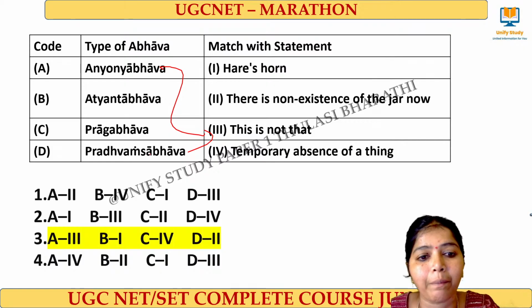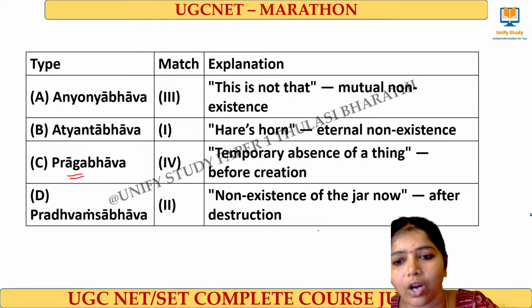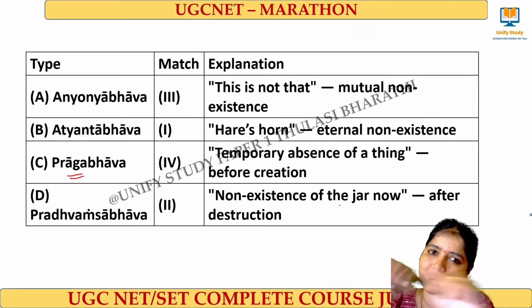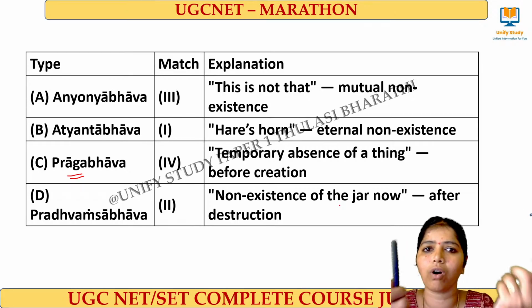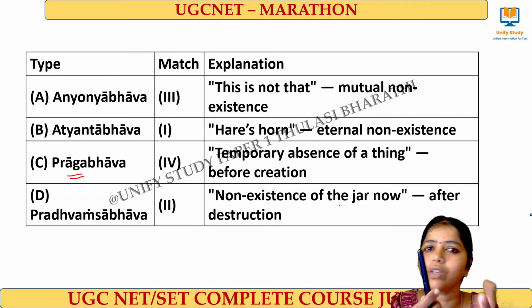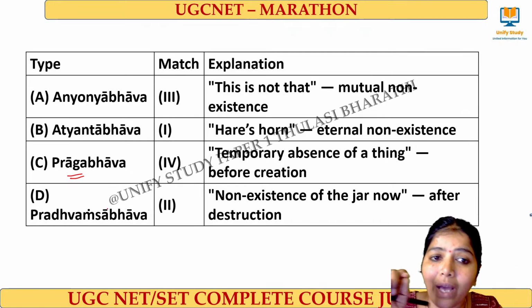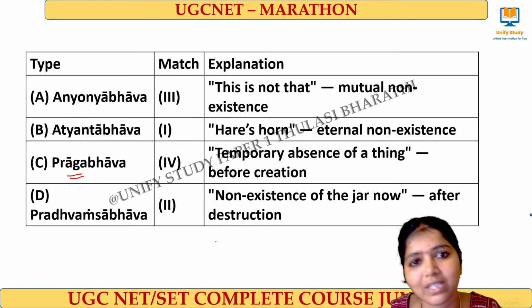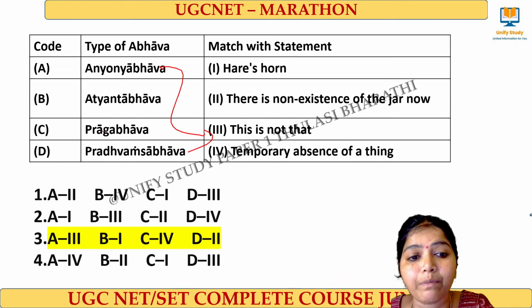Then what do you mean by Pradhvamsa Abhava? Pradhvamsa Abhava means non-existence of the jar now, after destruction. If I break this pen and dismantle it, will it be available now? No, because I have broken it down and destroyed it. Now it is not available because I broke it. That is Pradhvamsa Abhava, where you can connect the word destructive non-existence. I destroyed it, so it will not exist. That is Pradhvamsa Abhava. What is another one?